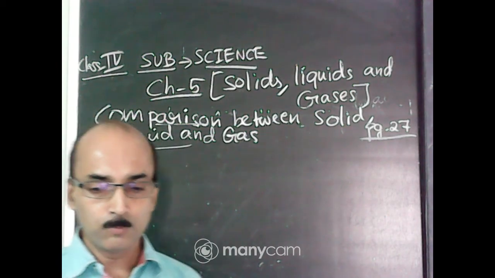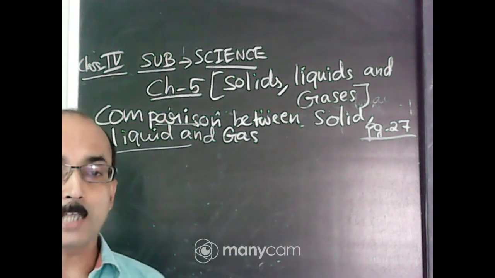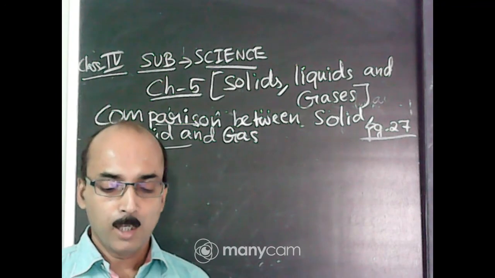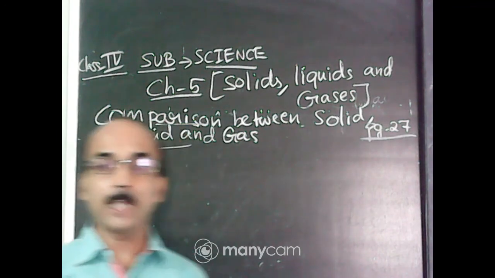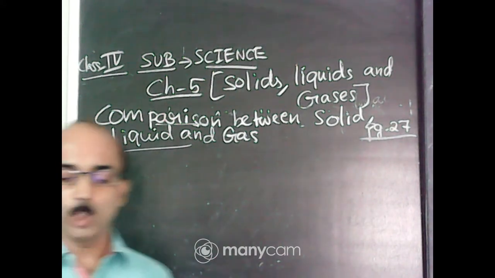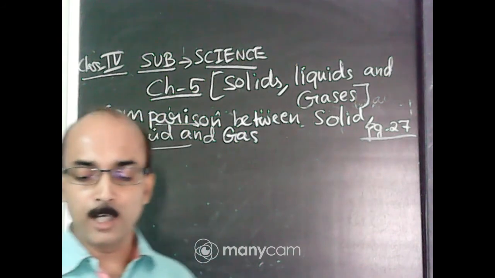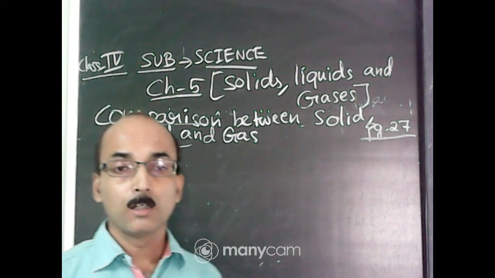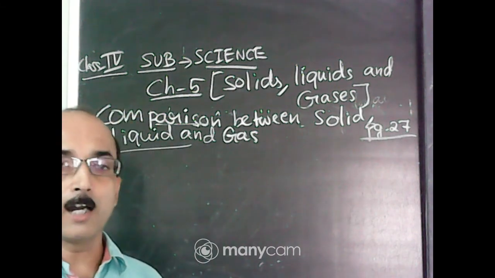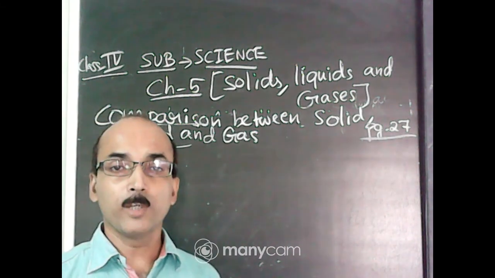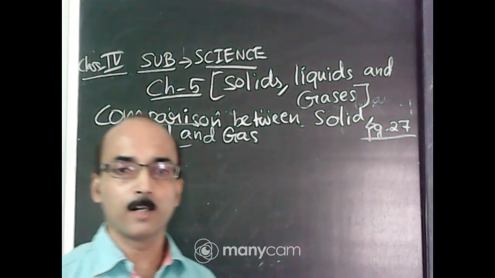Now volume. Regarding volume, solid has a definite volume. Liquid has also a definite volume. Gas has no definite volume. It occupies the space of the container. Now hardness. Solid is generally hard. Liquid is not hard, and gas is also not hard.